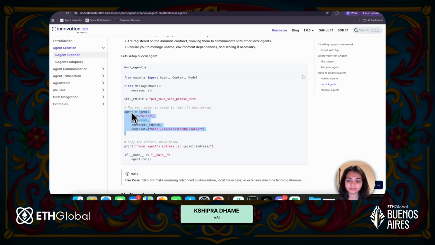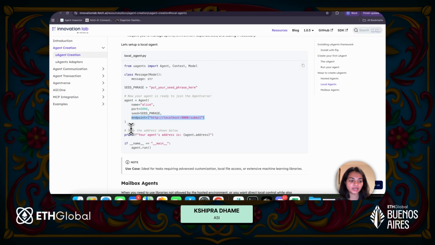In this case, when you have a local agent, you need to mention the name of the agent. The port is very important, where the agent will be listening for messages, and the seed phrase. You can think of the seed phrase as sort of a password to generate a unique address for your agent, so you can just keep the seed phrase as unique as possible. And lastly, you need to mention the endpoint where the agent would be listening to messages. So that's how you would run this agent locally.